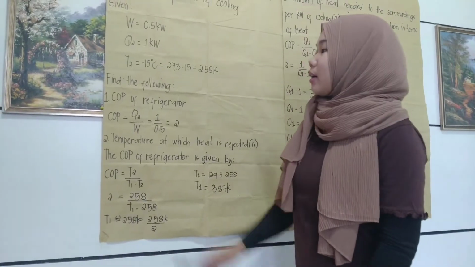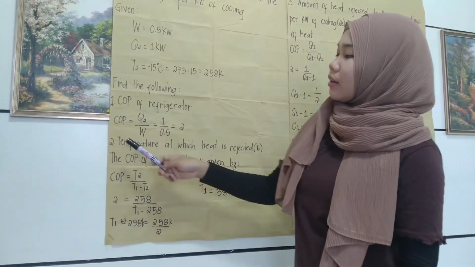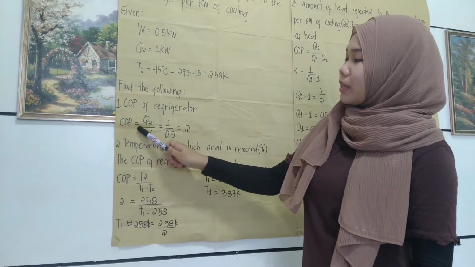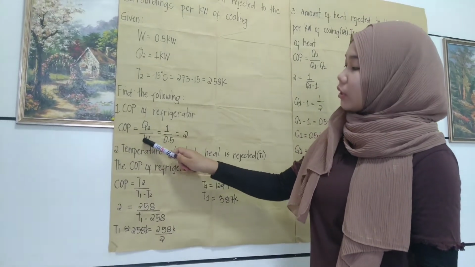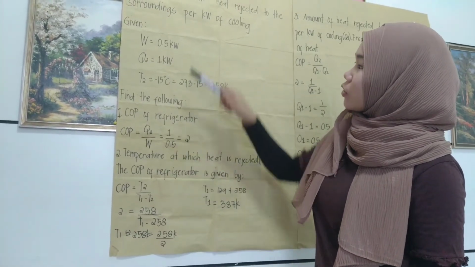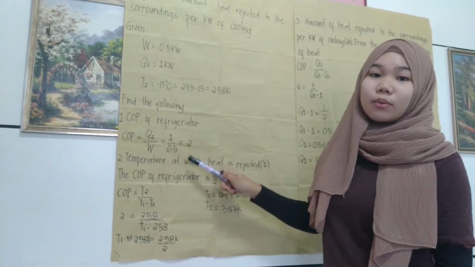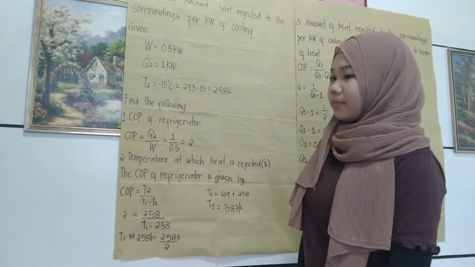Find the following. First, the coefficient of performance, or COP, of the refrigerator. Here is the formula: COP equals Q2 all over W. Q2 is 1, W is 0.5, which is given. And 1 divided by 0.5 is equal to 2.